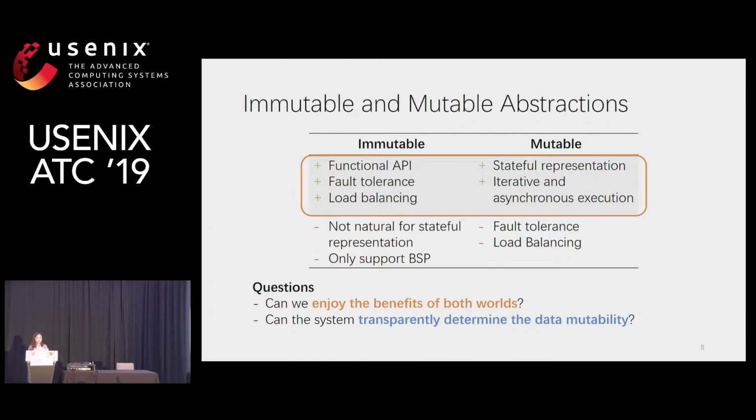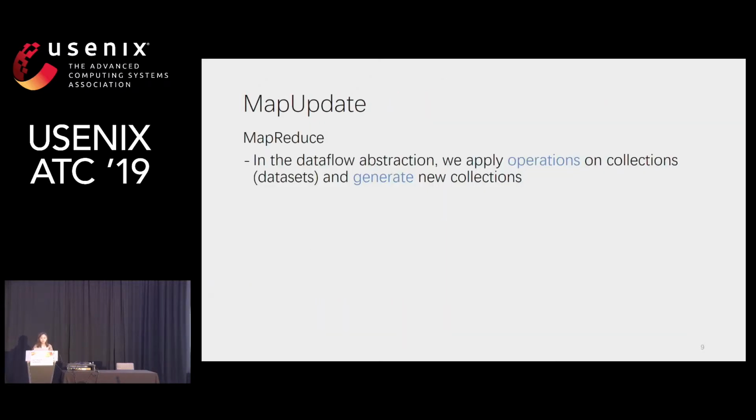This motivates us to provide a system that can integrate both abstractions into a unified programming model, so that we can transparently determine the data mutability and enjoy the benefits of both worlds. We propose a new programming model called MapUpdate. In the data flow abstraction, like MapReduce, we apply operations on collections and generate new collections. For example, we can apply a map function to a collection A here and generate intermediate results. Then we apply a reduce function to the intermediate results and generate a collection B.